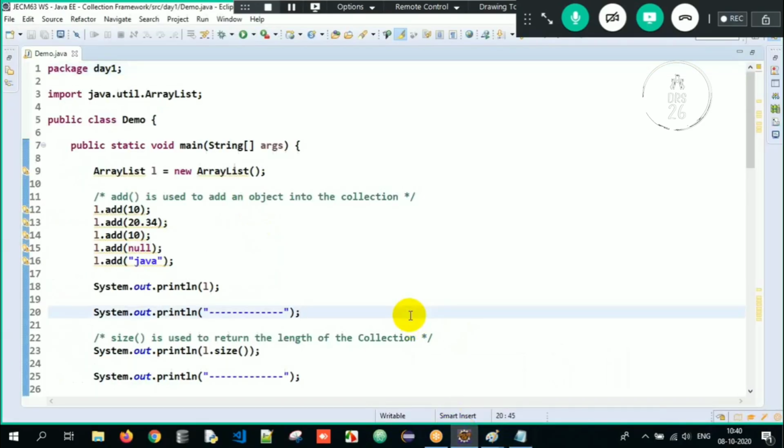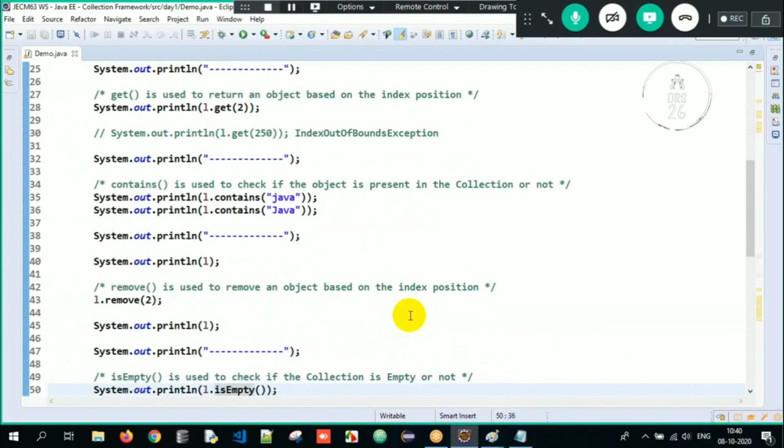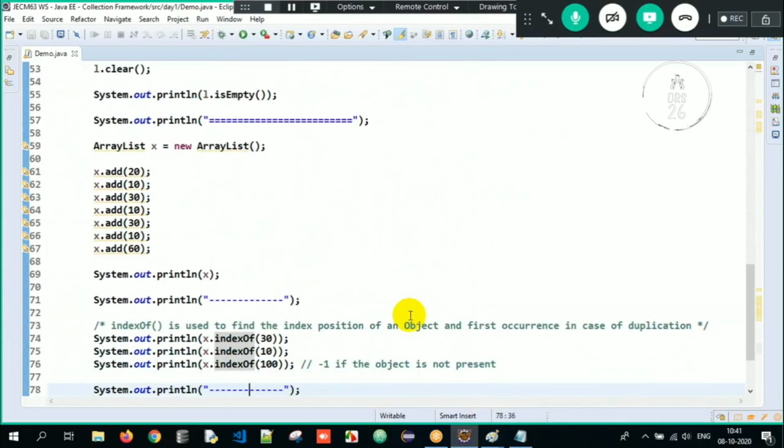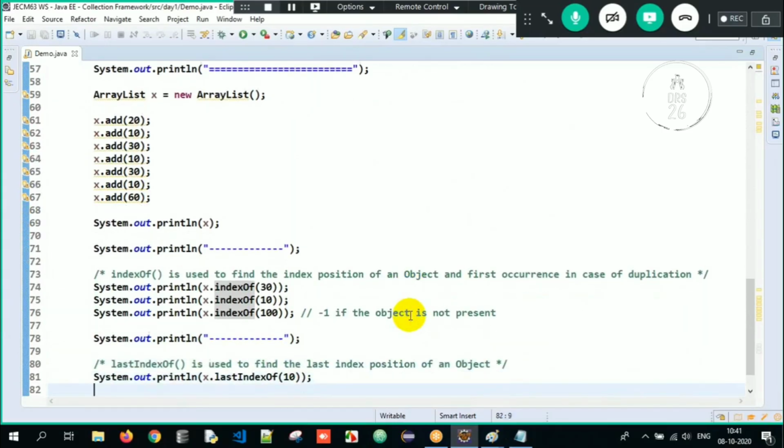See, the add method is used to add an object, the size method is used to calculate the size, the get method will get the data, contains will check if that is available or not, remove, isEmpty, clear. After that we also saw indexOf and lastIndexOf.